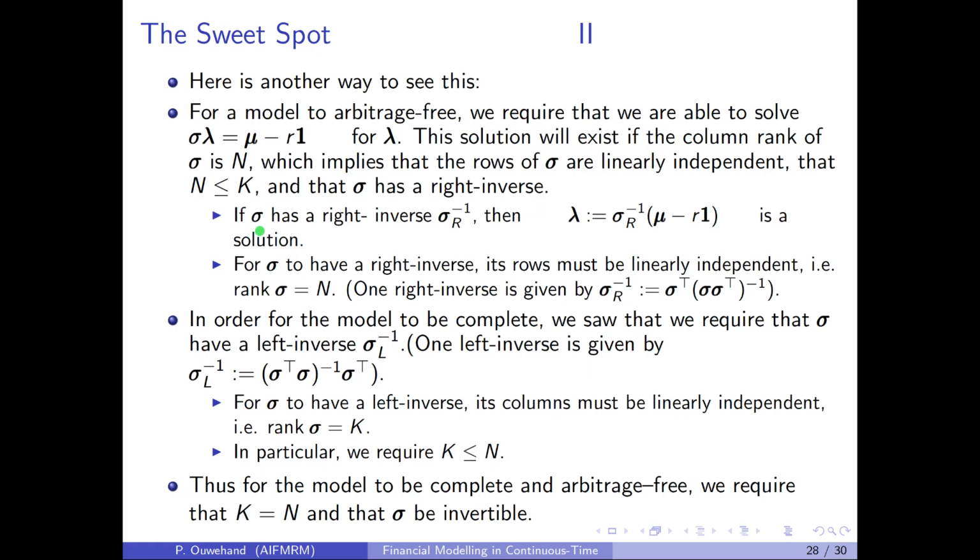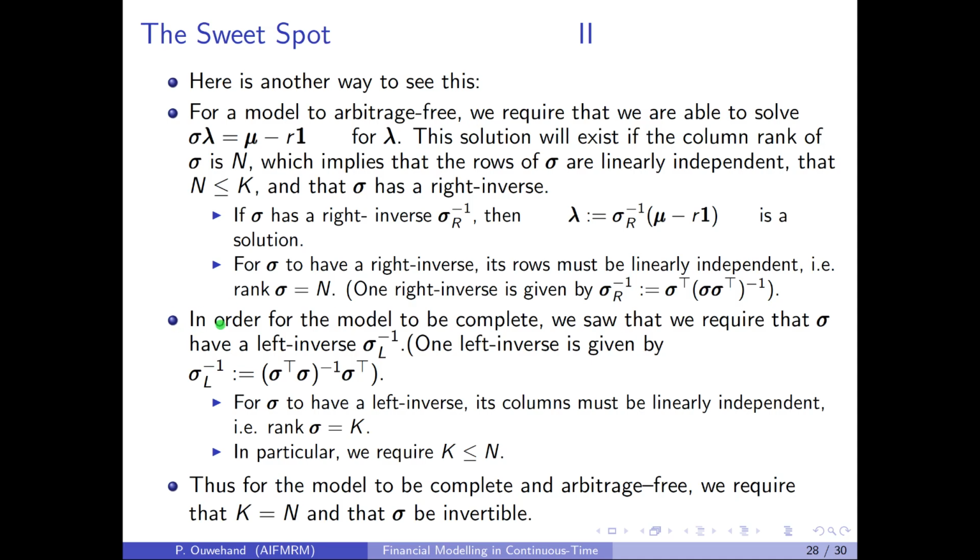For if sigma has a right inverse, sigma r inverse, then if we define lambda to be the right inverse times mu minus r, we see that lambda will solve this system. Now, for sigma to have a right inverse, its rows must be linearly independent. In other words, its rank must be equal to n. In that case, one right inverse can be defined as follows, as you can easily verify.